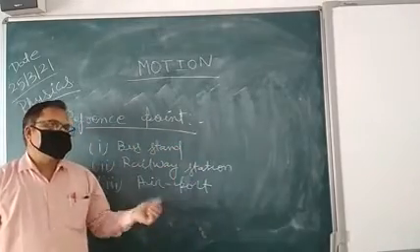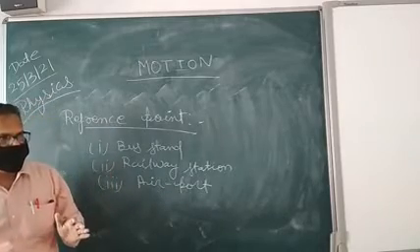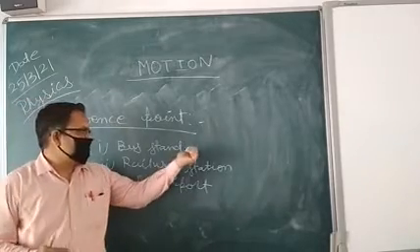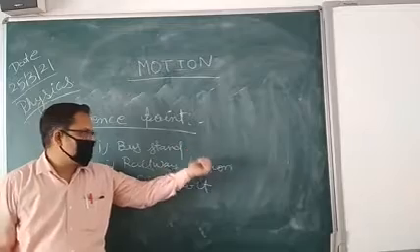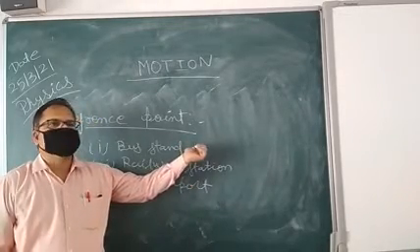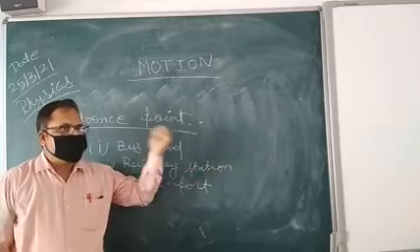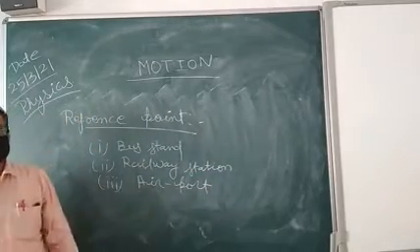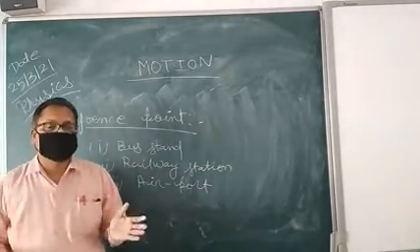Suppose you are entering Nimbahera, so how do you enter? Either with the bus or a train. Airport is not available here. When you enter the bus stand and you want to go to your home, how will you describe the distance of your home?